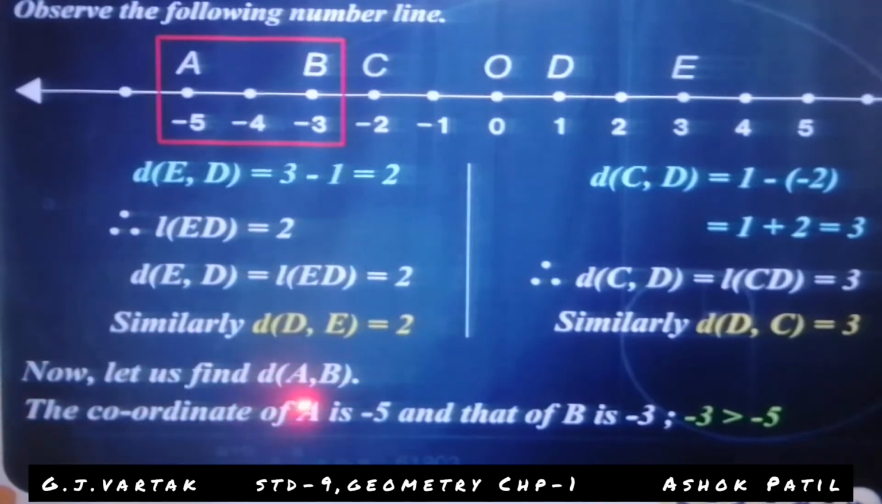Now let us find the distance of AB. The coordinate of point A is -5 and point B is -3. Look at -5 and -3. Which is greater? -3 is greater, and -5 is smaller. You know that.